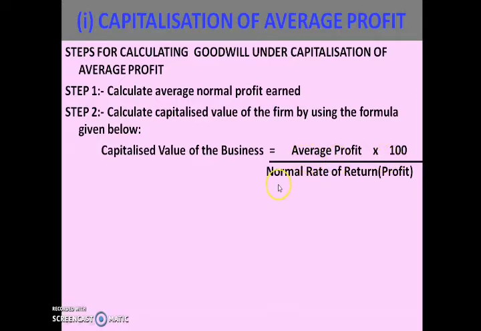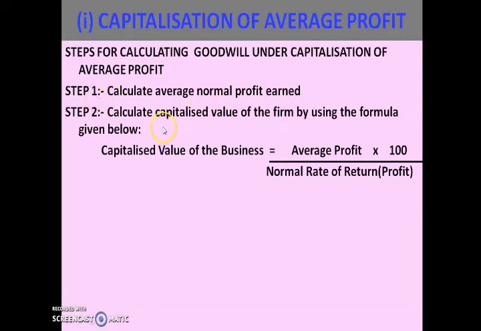From your first step you got the average profit. Sometimes it will be given in the question, and in that case you don't have to calculate the first step. If average normal profit is already given, you can skip the first step.